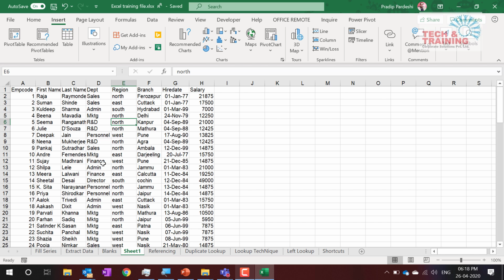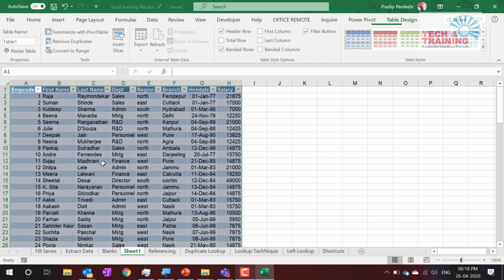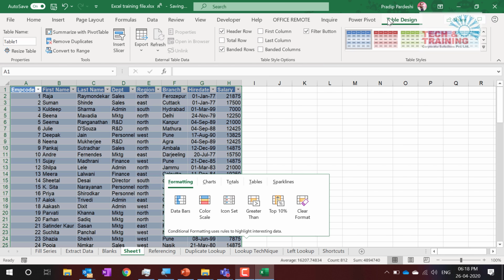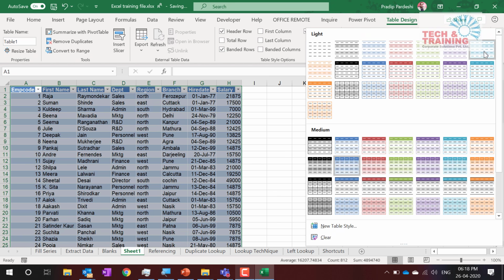Or the shortcut here is Control T. When you press Control T here, automatically it selects the entire table range. You click OK. The moment you click OK, it automatically gets the color. See, I have removed the color and I got the color back. You can change the color by going to design here. You won't see table design, but you will only see design. When you go to design tab, here you get different colors, and one of those colors you can pick up and choose any of those.